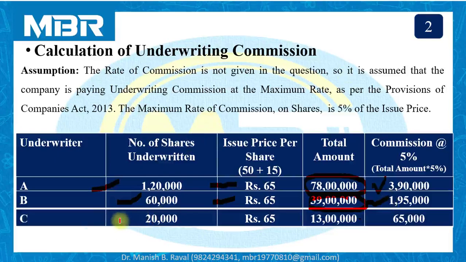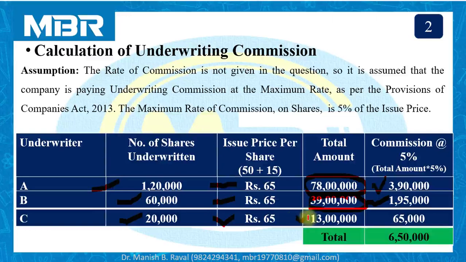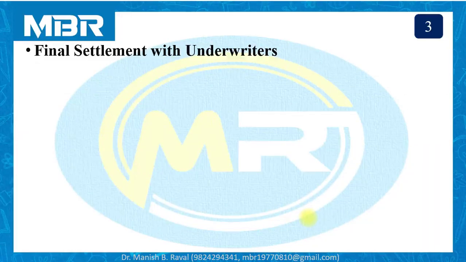For underwriter C, number of shares underwritten 20,000 at the rate of 65. So total amount underwritten by C is rupees 13 lakhs. Total 65,000. Total underwriting commission payable by the company to the underwriters is rupees 6,50,000. This calculation is very much routine. Now, final settlement with underwriters.